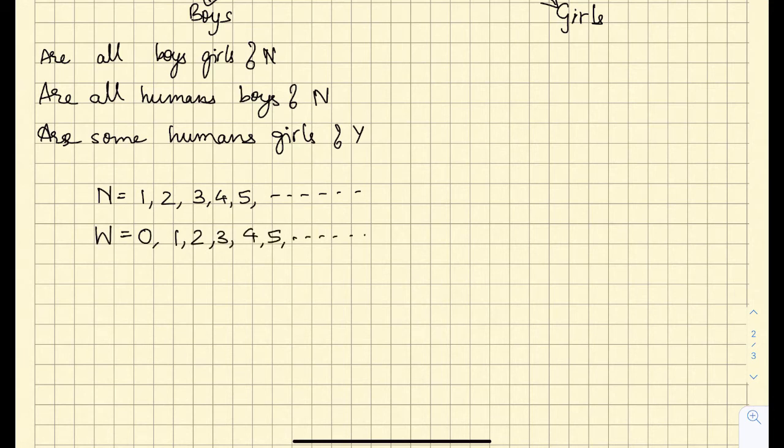If I ask you, are all whole numbers natural numbers? The answer will be no. But if I ask you, are all the natural numbers whole numbers? Yes, 1, 2, 3, 4, 5 and the numbers beyond all come into the list of whole numbers. Okay, now we proceed further.